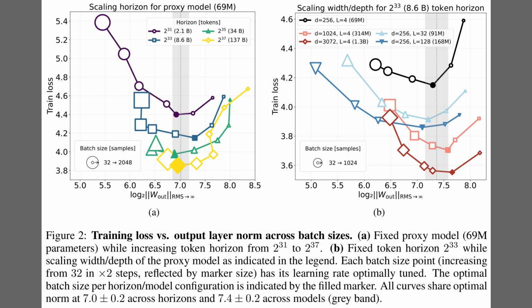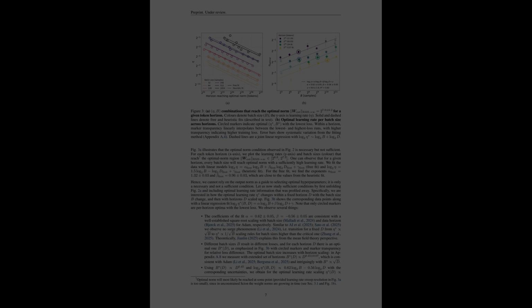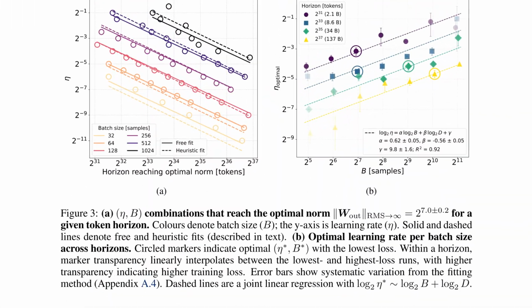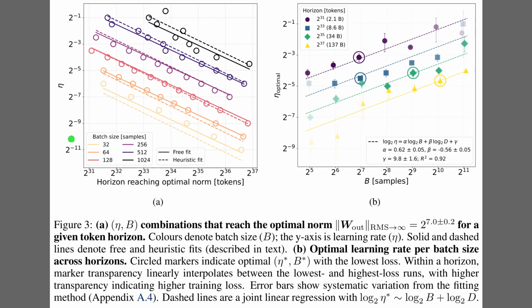Panel B scales model width and depth and achieves lower loss as capacity increases, yet the loss curves still meet at the same norm. This consistency means the optimal learning rate and batch size pair must drive the output norm to that common target. So Figure 3 shows that reaching the right output norm is necessary, but it does not uniquely pick the best hyperparameters.